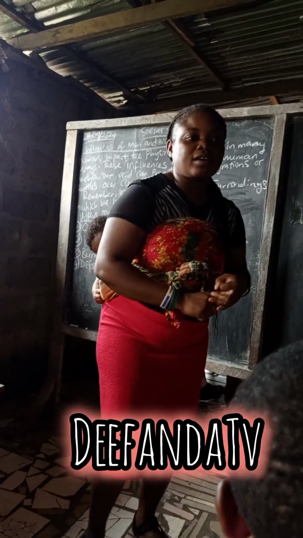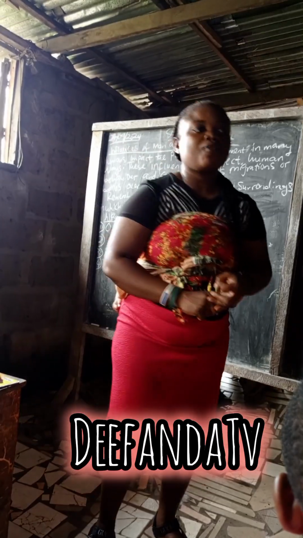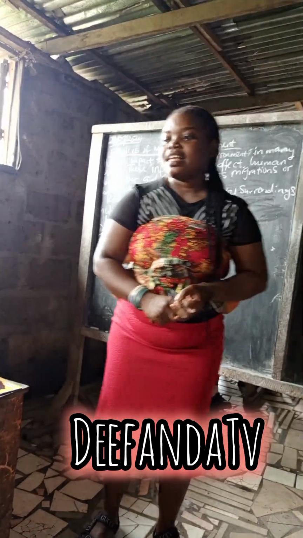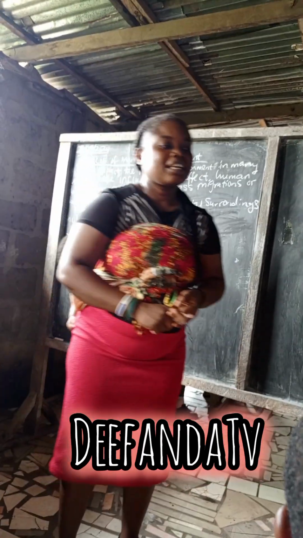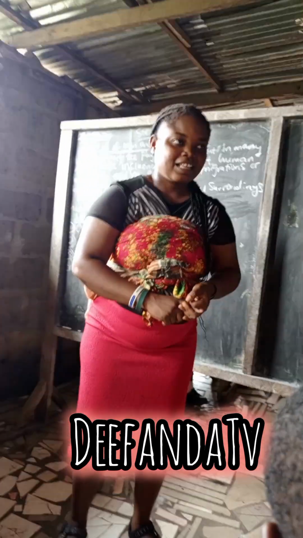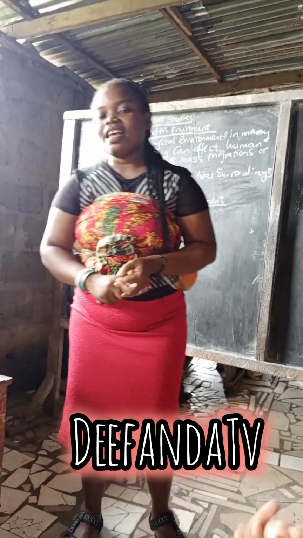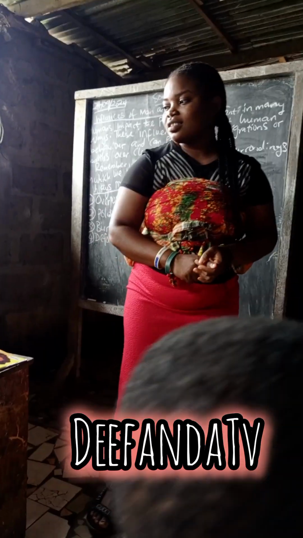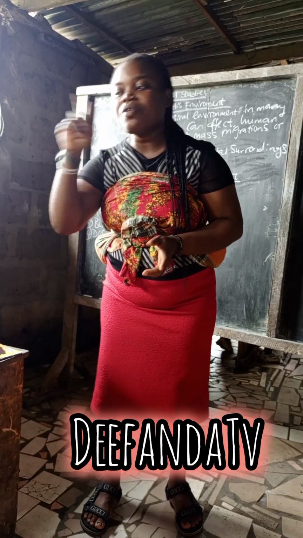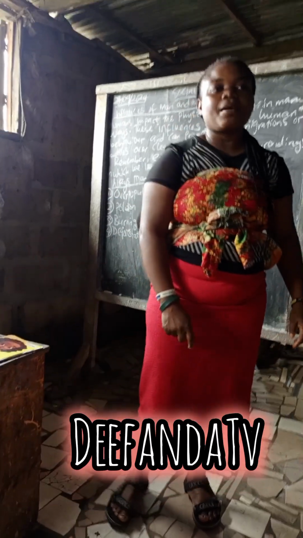Number three is what? Burning fossil fuel. Can you explain the meaning of burning fossil fuel? You tried. Clap once for him. Now number four is what? Deforestation. The girls are trying. Clap for them.